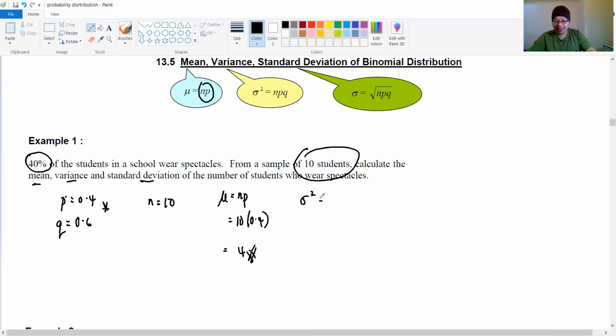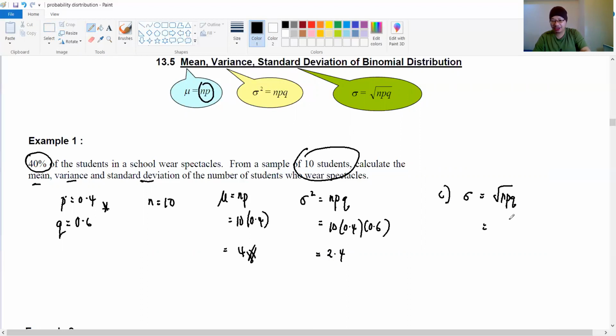Your variance will be NPQ. N is 10, P is 0.4, Q is 0.6. So calculate 10 times 0.4 times 0.6. The answer is 2.4. And lastly, how much is your standard deviation? It is the square root of NPQ.